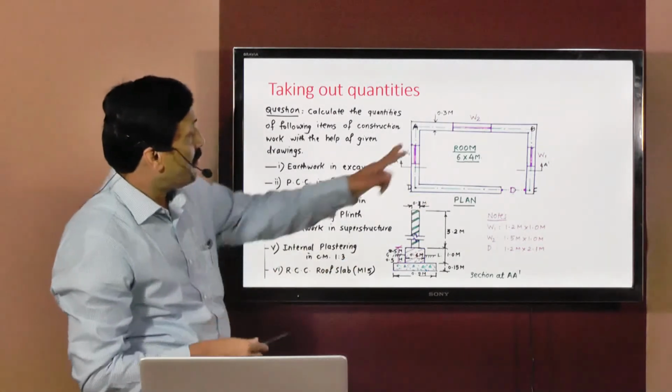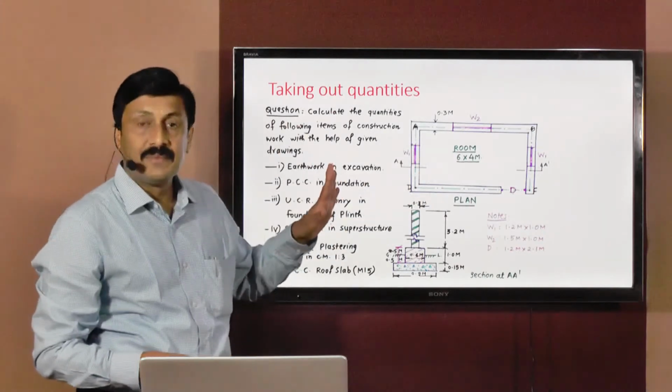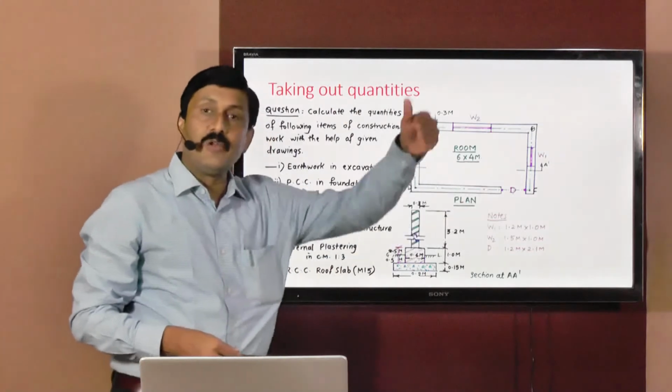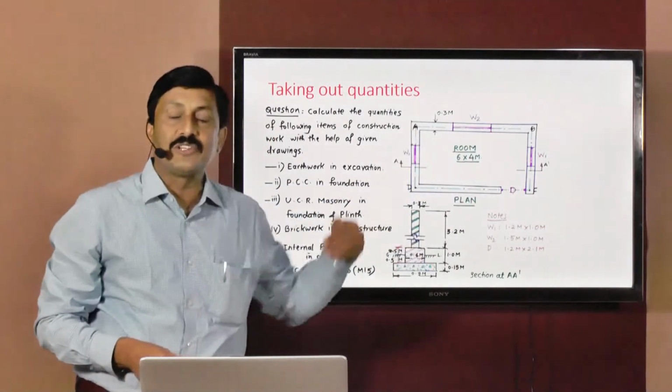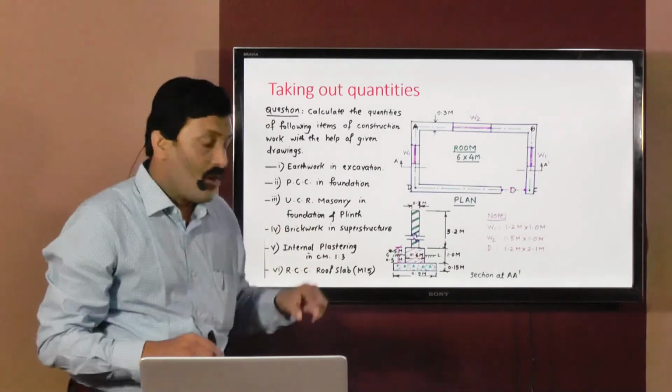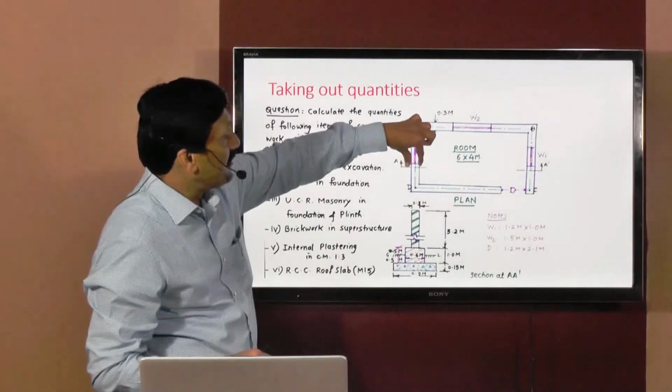But the position of the center line will remain the same. That means the AB points will remain the same, or the location of point A, point B, point C, and point D will remain the same. That means the position of the center line will remain the same, only this width will go on increasing.